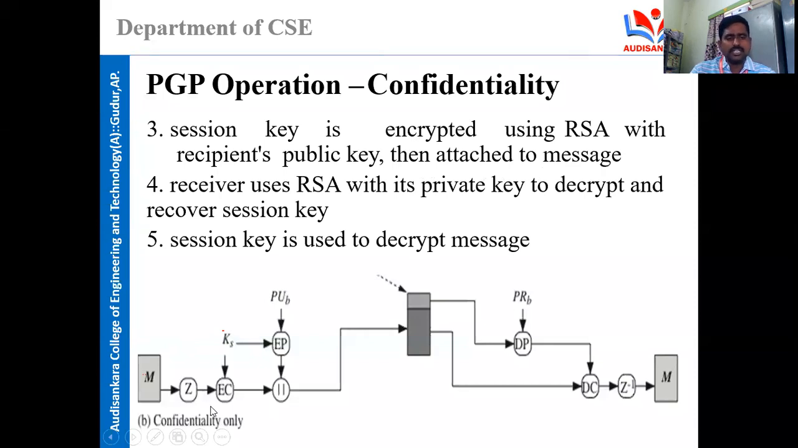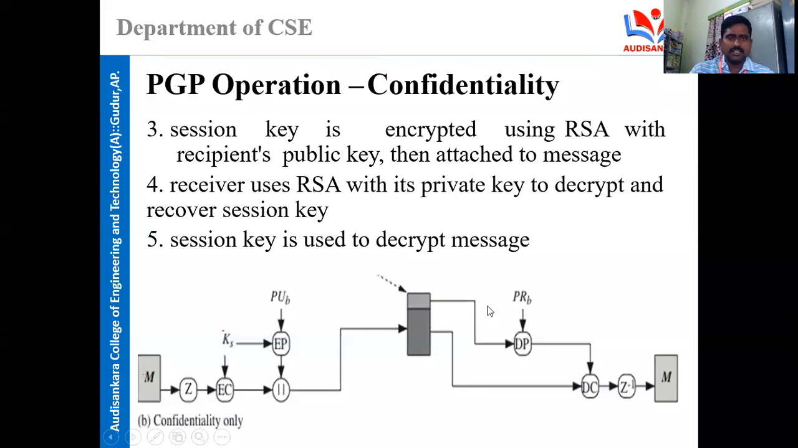Okay, so here we are performing the encryption on the message. So it is performed with the session key, and on that we are performing the encryption again with the public key of the destination, and we are appending both. Okay, after appending, it is transmitted through the network.